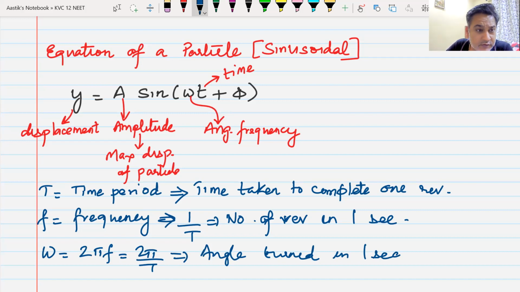Yes, sir. Angular frequency is the angle that it turns in 1 second. Frequency is the number of revolutions in 1 second. Do we understand this?